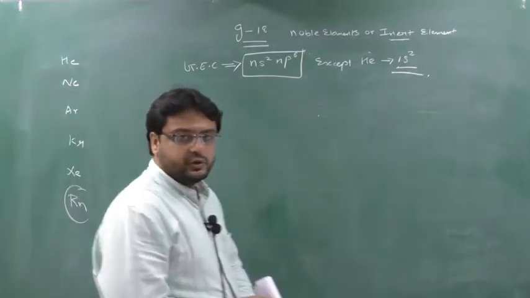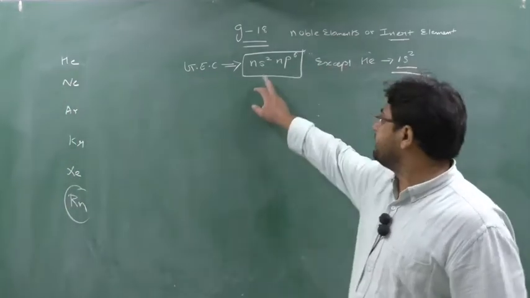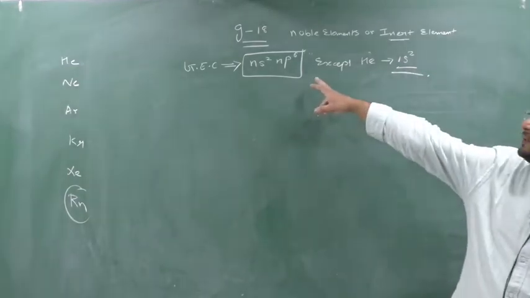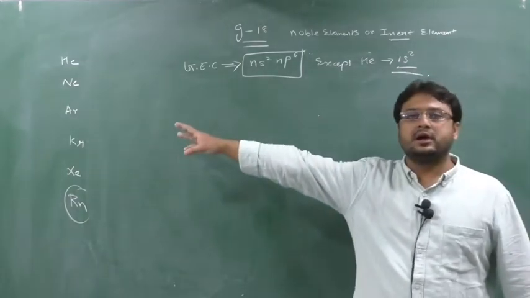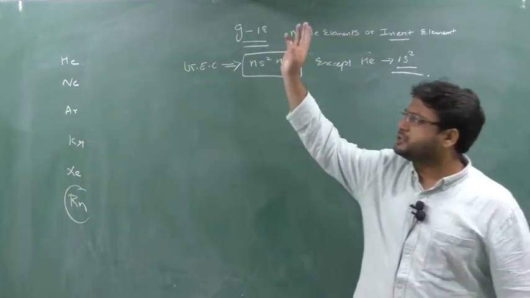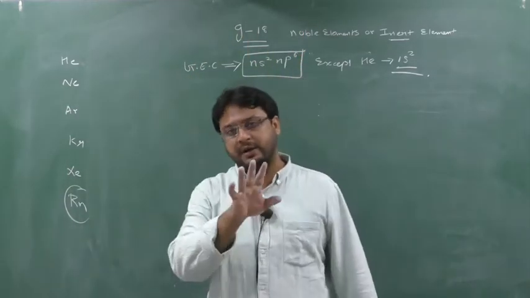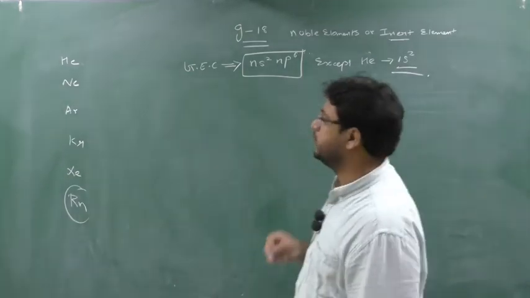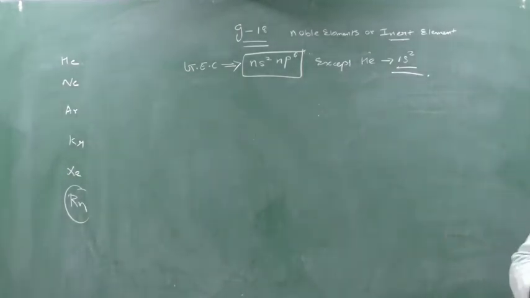ns2 np6. You can see here the s orbital is completely filled up and the p orbital is also completely filled up. That's why they are inert elements. Neither can they lose an electron nor gain an electron. But it's not the case for xenon. Why? I will tell you just now. You will also understand and say, yes sir, xenon can form compounds.